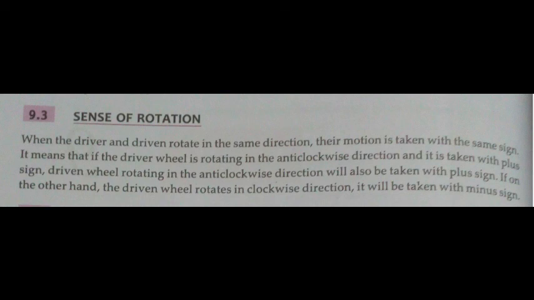Now let us discuss, suppose in a gear train. Gear trains are actually combinations of gears. In a gear train, suppose one gear rotates in anti-clockwise direction, then its motion will be considered as positive, and the gear which is rotating in clockwise direction will be considered as negative.